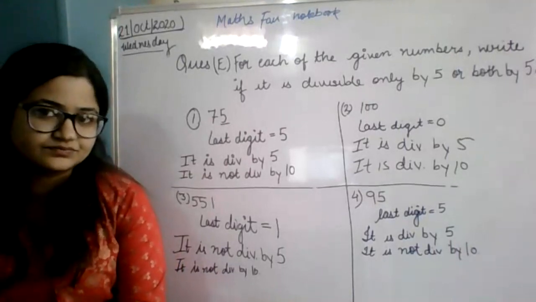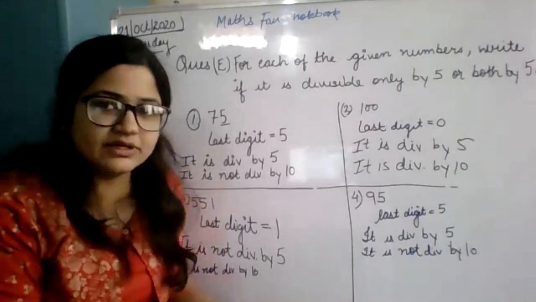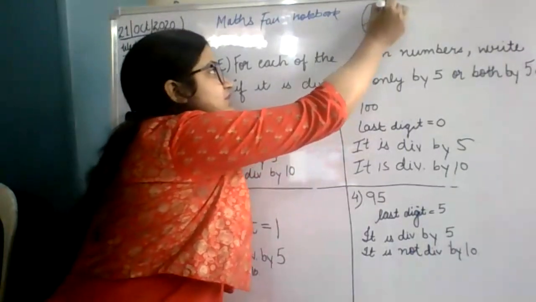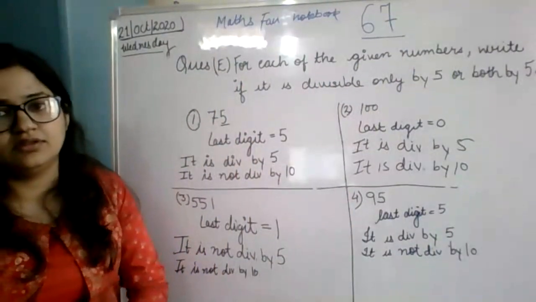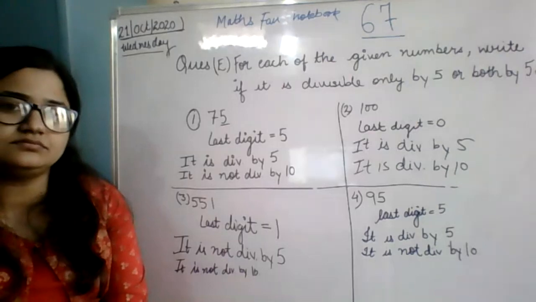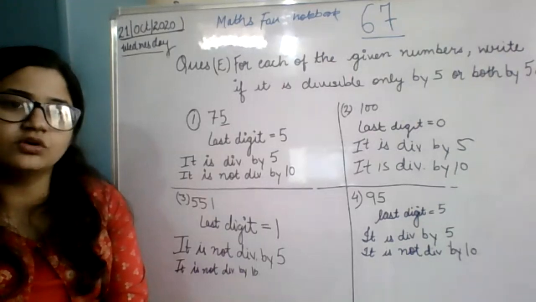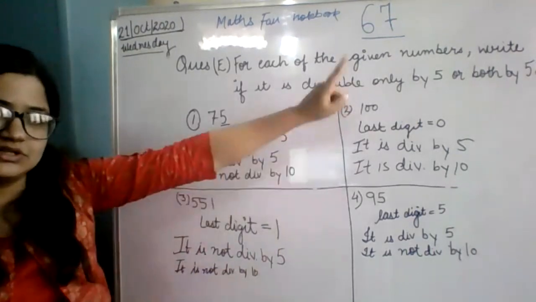Beta? Ma'am, what is the page number? Acha, you want to know the page number again and again, na? Swarnim, so I'm writing the page number here, page number 67. Ma'am, girl asking, I'm not asking. Okay. Girl also want to ask again and again. So it is written there.